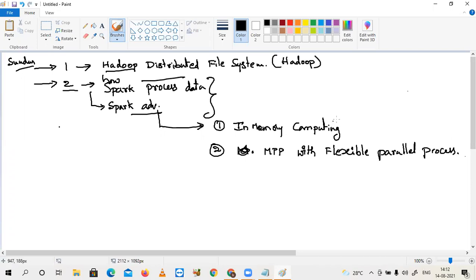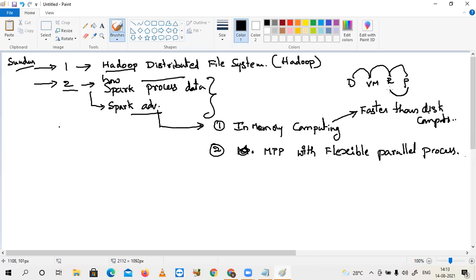Basically, in-memory computing is faster than disk computing. In the case of disk computing, there is a different life cycle: disk to virtual memory, virtual storage to physical memory like RAM, RAM to processor. Again, processed results go into RAM, come back to virtual memory, come back to disk.